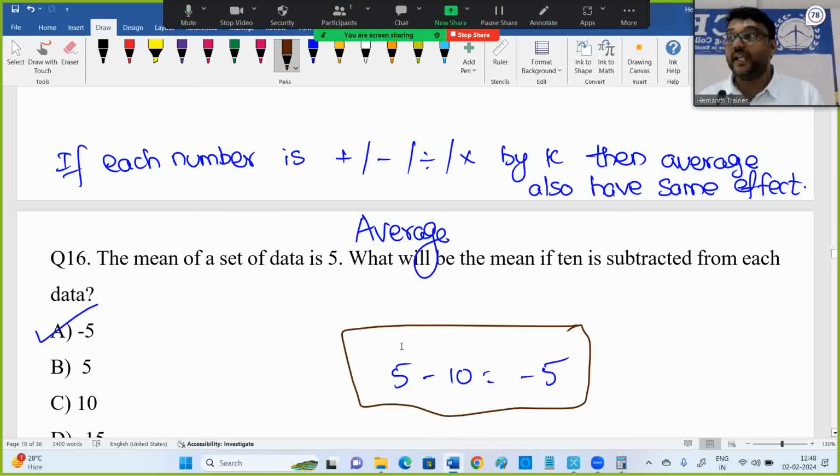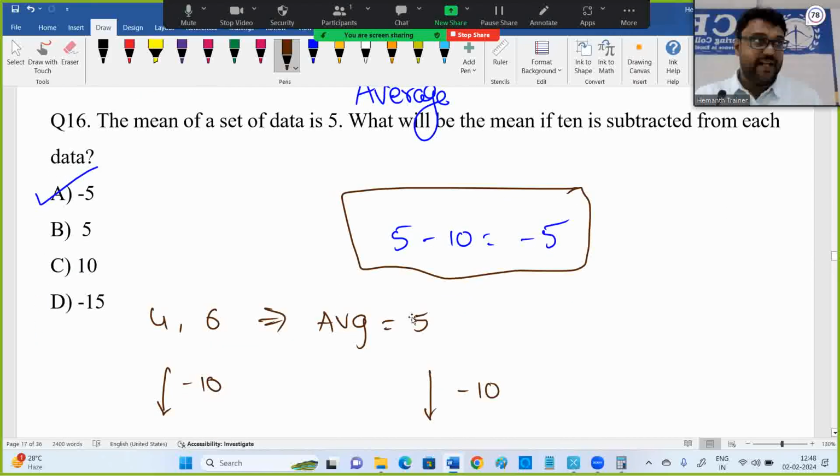Whatever the effect on each number, I am repeating, it should apply to each number, not particular ones. So if out of 10 numbers only 5 numbers are affected, then don't apply. For the entire set, all numbers should go through that. Each number added by 5, the average is also added by 5. Each number decreased by 2, the average is decreased by 2. Same effect.